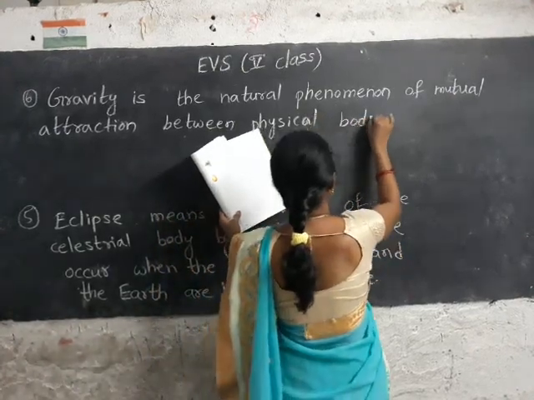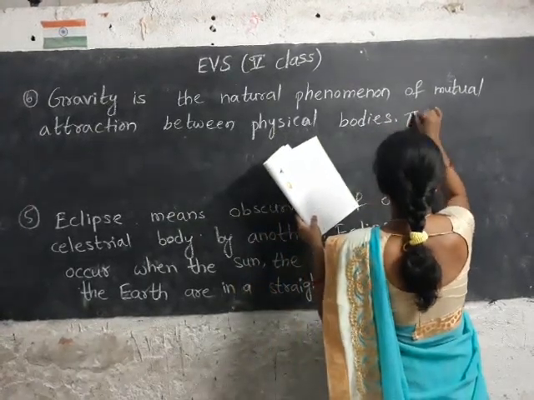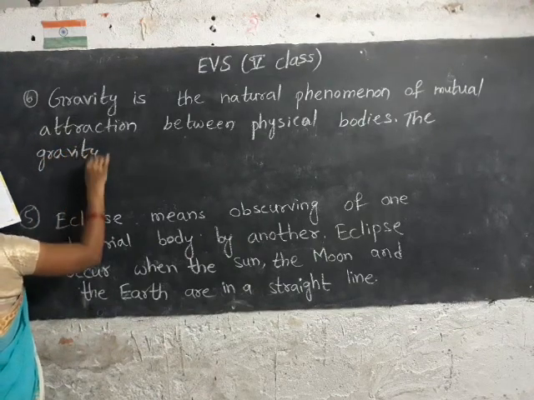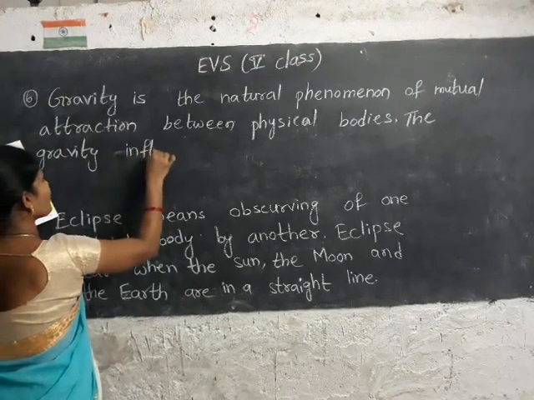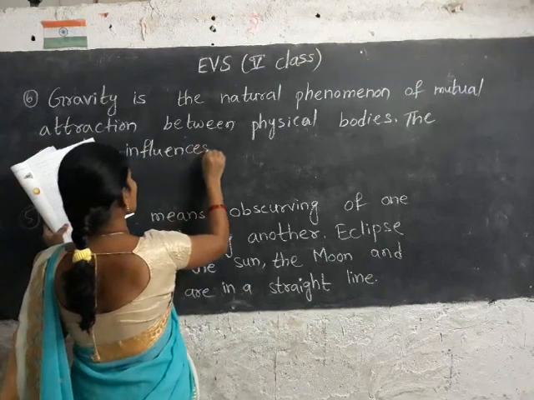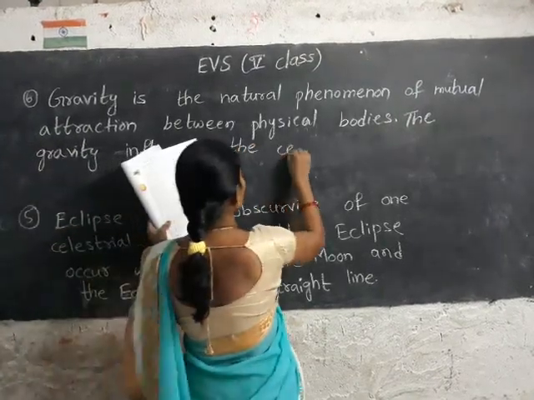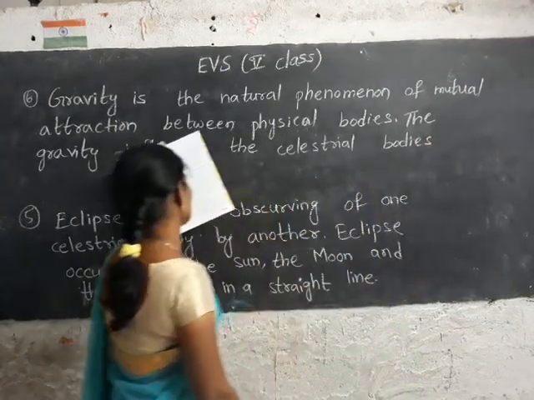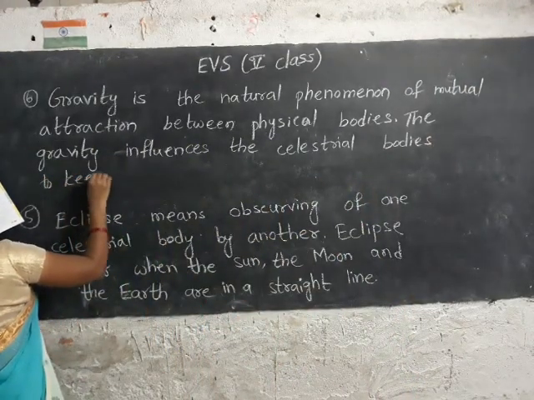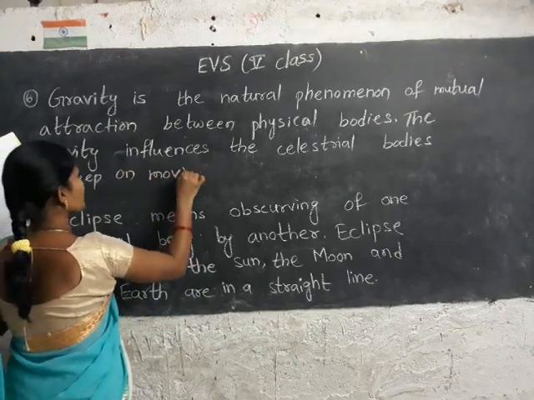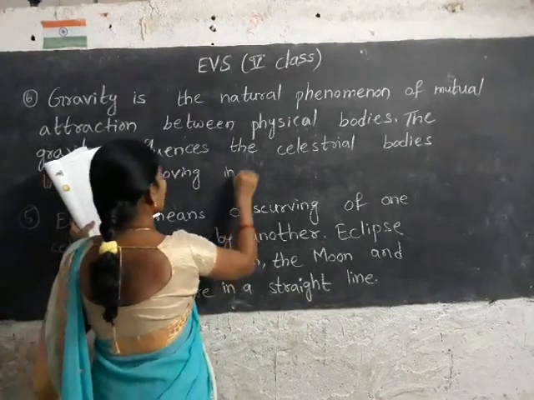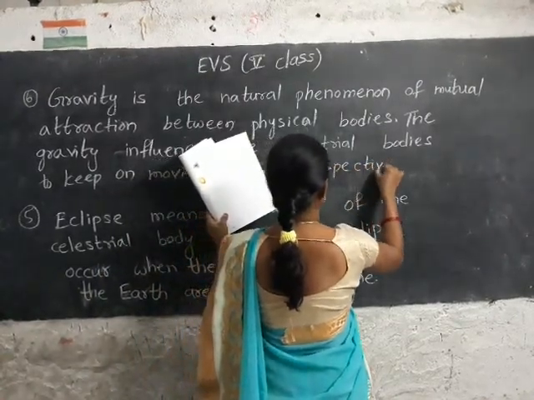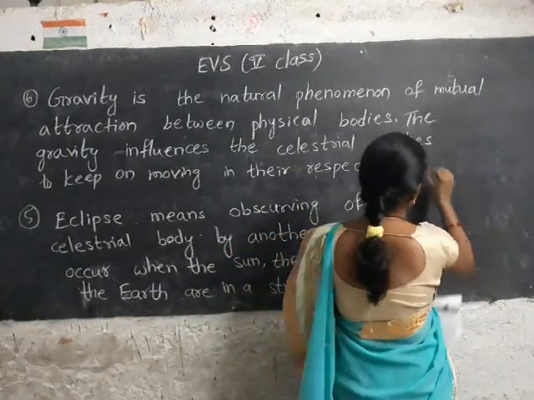The gravity influences the celestial bodies to keep on moving in their respective orbits.